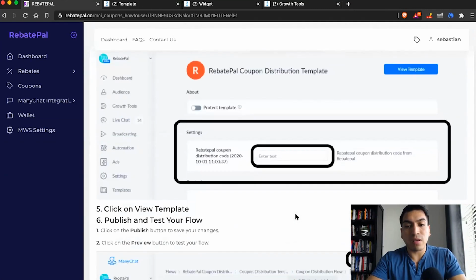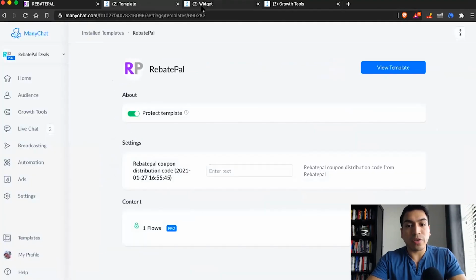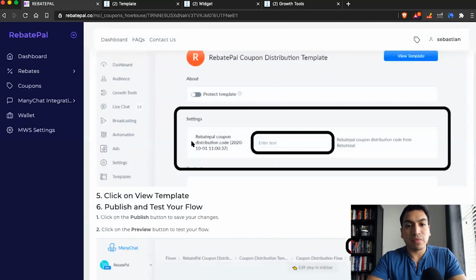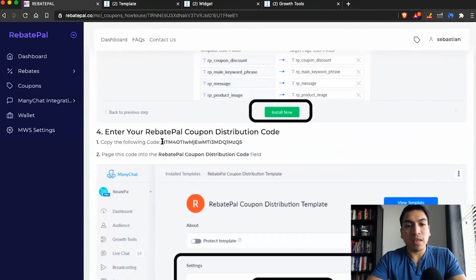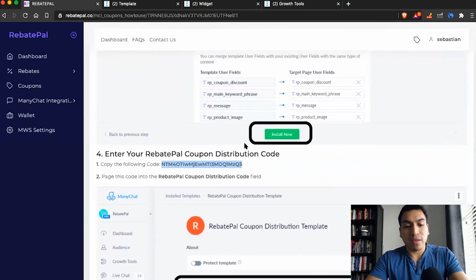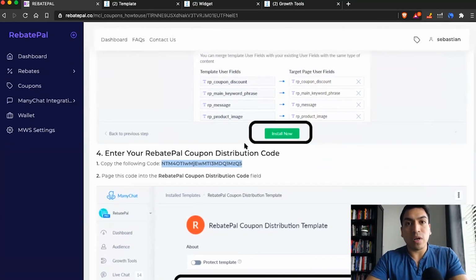You just click on install, and you put your template code here. So here is where you're going to put this code right here. This is the one I was talking about. This is only for coupons, and for rebates it will be the same thing as well.